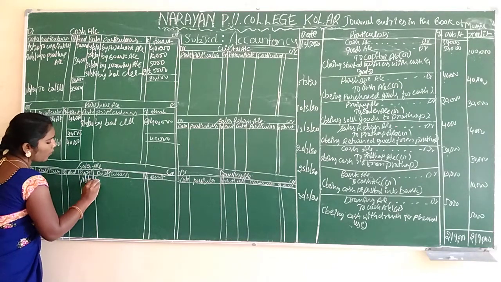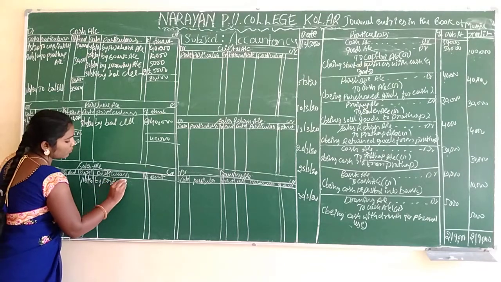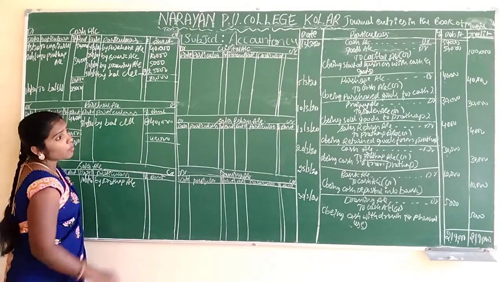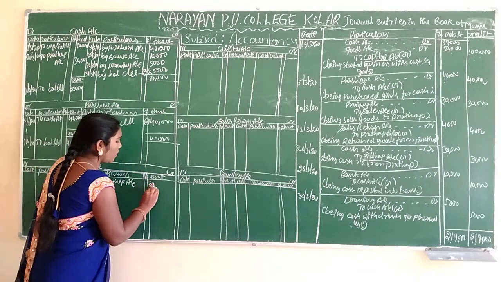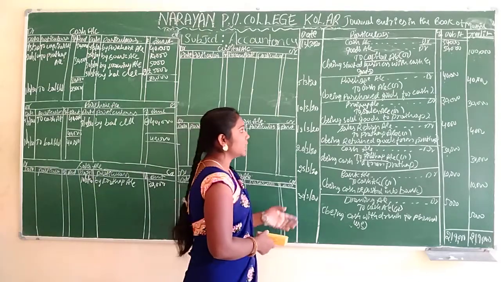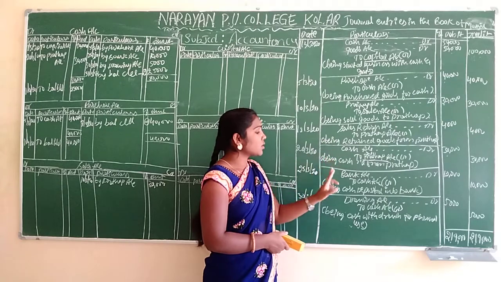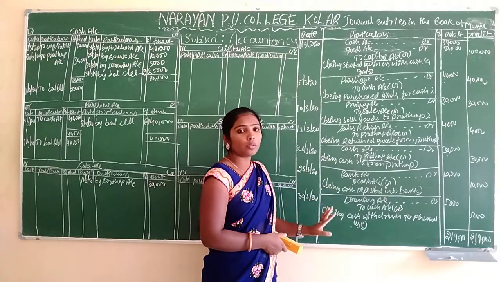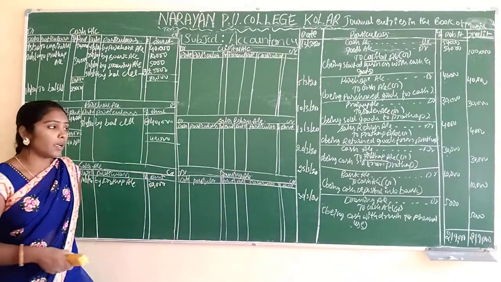What's the date? 10/3/2020 by Pratap account. How much amount is there here? 30,000 rupees. Same thing we have to record here. Okay, and is there any sales in this transaction? No. Here also not there. If it is not there, we have to close down the accounts here. Okay.